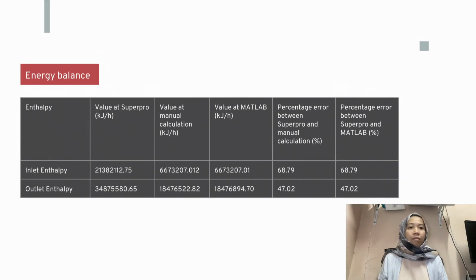For the energy balance, the percentage error between SuperPro and manual calculation for the inlet enthalpy is 68.79%, and for the outlet enthalpy is 47.02%. The percentage error between SuperPro and MATLAB is also the same as the percentage error between SuperPro and manual calculation.